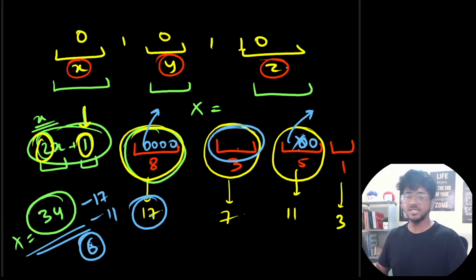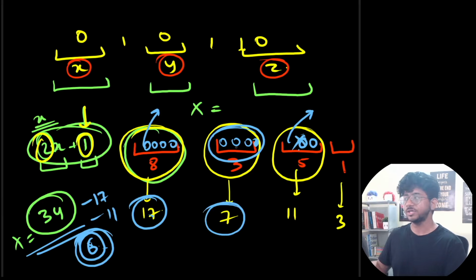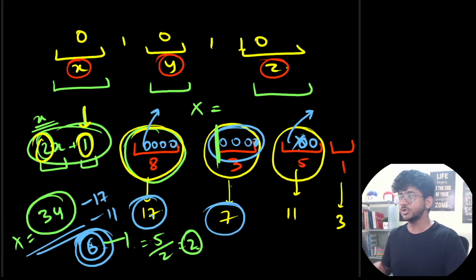You would be left with these zeros over here. There are 3 zeros over here. Now you have 6 left. To convert this you need 7. So you can definitely not convert all of them, but still you can convert some. You can start over here by paying a 1 cost, and then for every character you're going to need 2 cost. So you are left with 5. How many characters can you convert? 5 by 2 equals 2. So you can convert 2 characters. So out of these 3 characters you will take 2 characters.